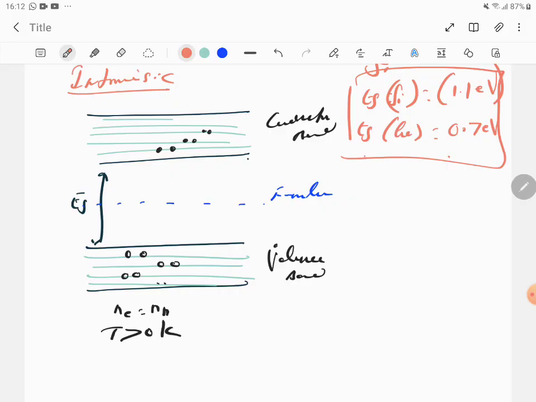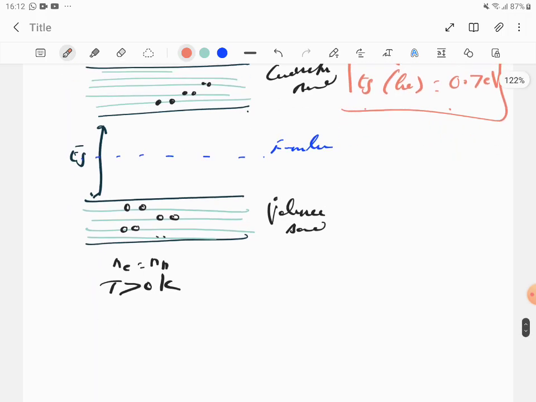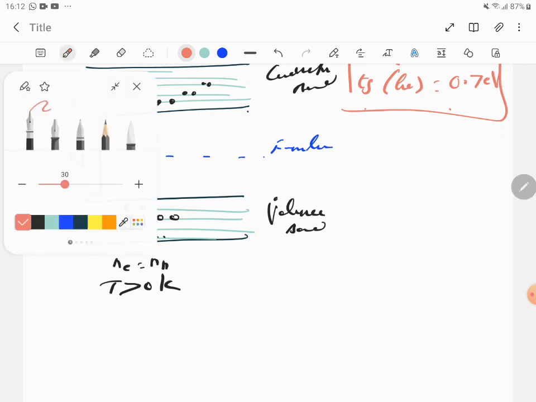They'll definitely ask you for the EG. And never mistake this for ionization energy. The energy gap is the energy required for an electron to jump from the valence band to the conduction band, whereas ionization energy is for it to go from the valence band to infinity. So this covers the pure semiconductors.